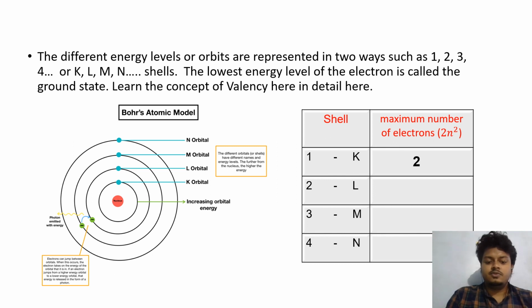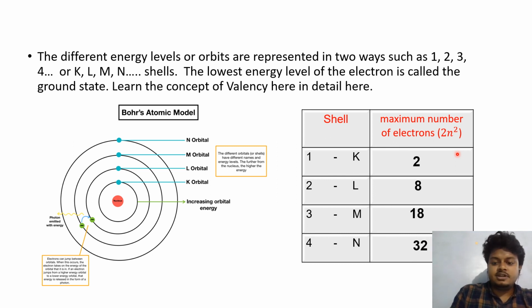Similarly, for L, n is 2. If we put 2 in the place of n, we get 8, and for M the maximum number of electrons is 18, and similarly for N it is 32. Next,